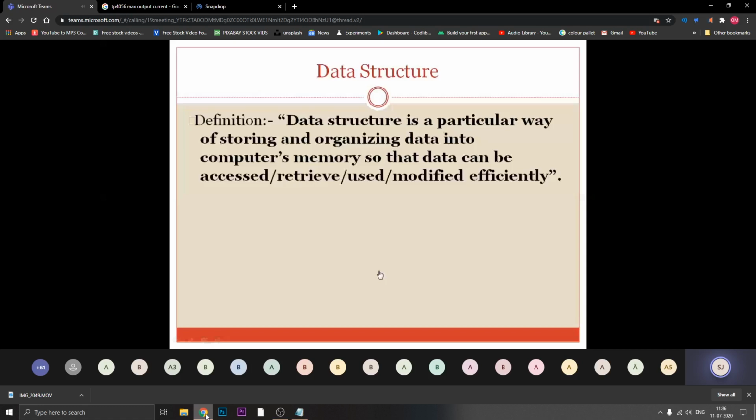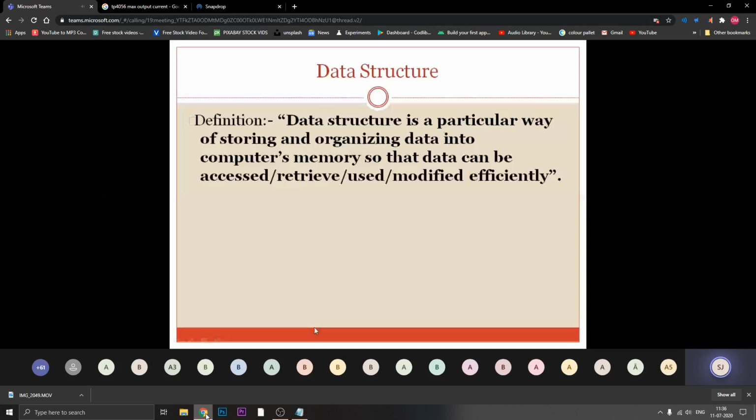Efficiently, as I told you, is the better word, and you have to take care of it every time you use your system and the data that you are storing in it. It is an important one, and you need to take care of it.